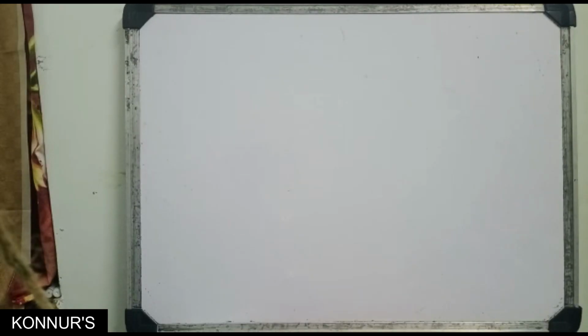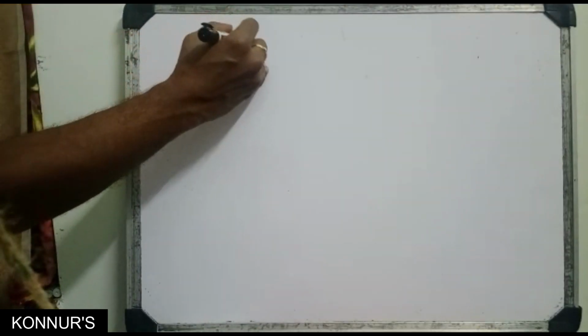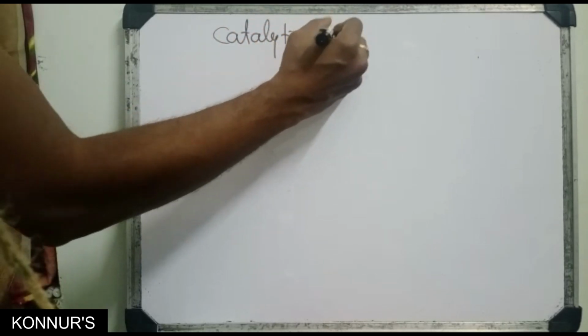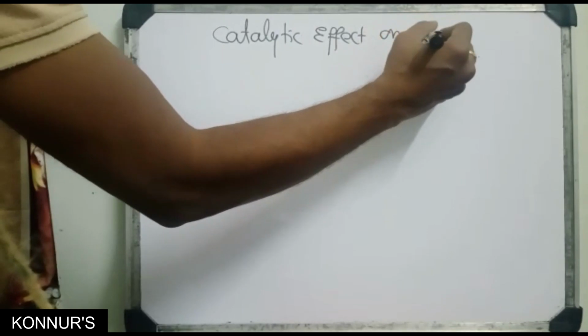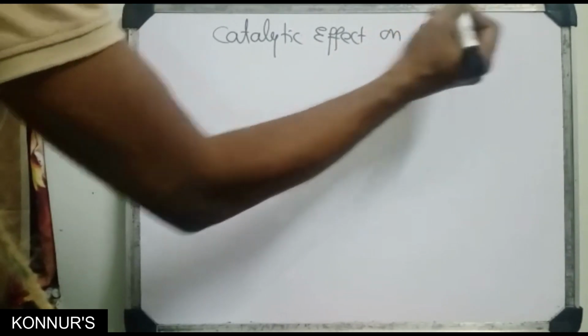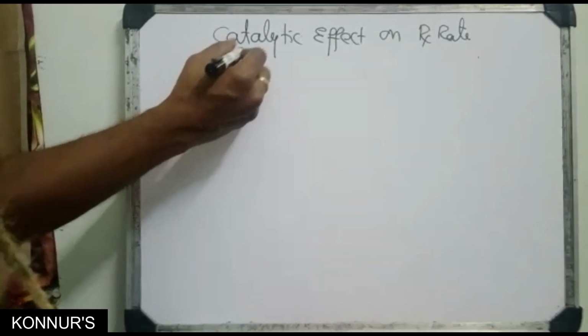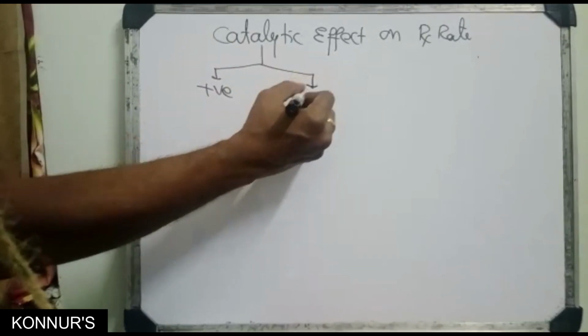Next, the last one, the catalytic effect on reaction rate. Catalysts are of two kinds: positive catalyst and negative catalyst.